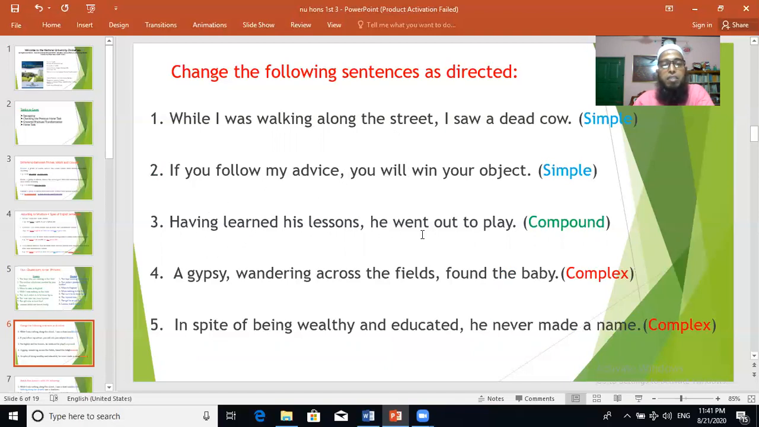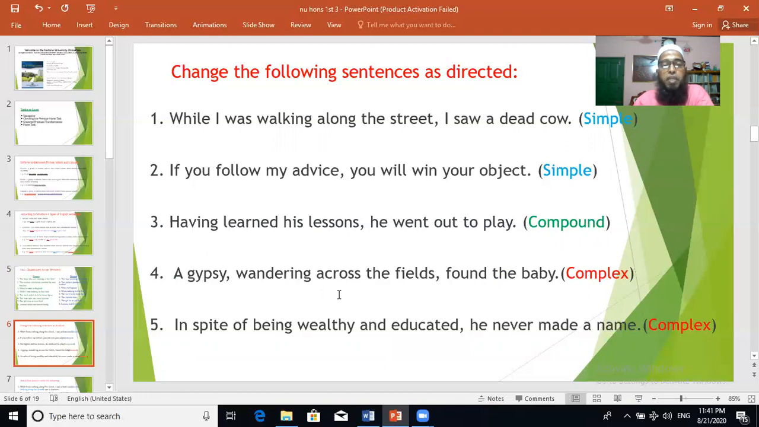Having learned his lessons, he went out to play. Make it compound. Compound means two main clauses. So one main clause is here, he went out to play. You have to turn this phrase into a main clause. Having learned his lessons is a phrase. You have to make it a clause, main clause.